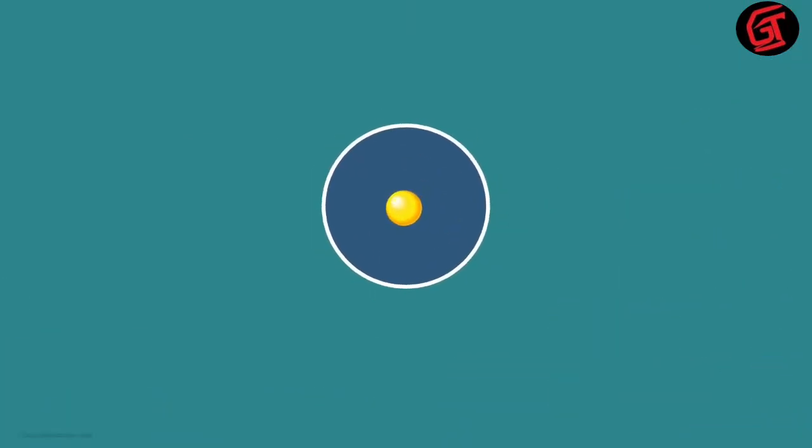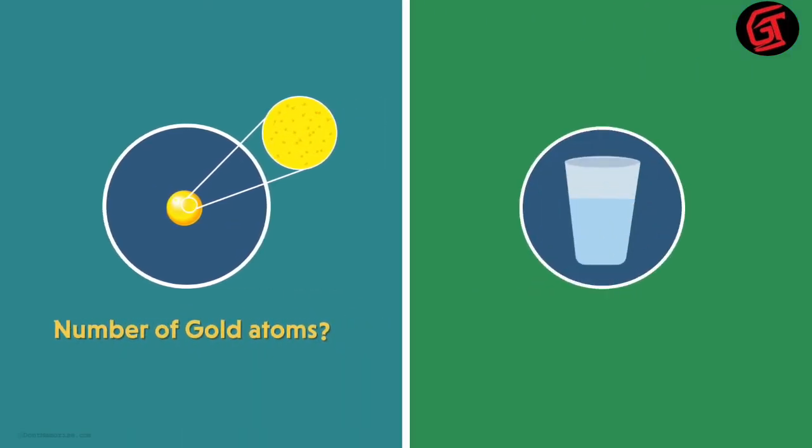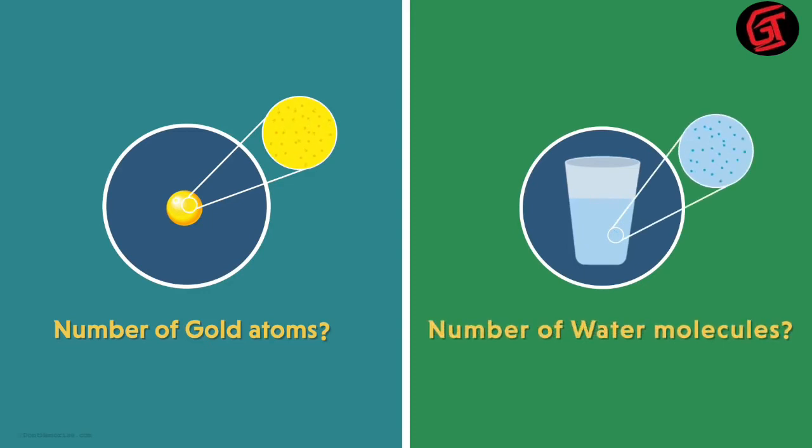Looking at this pure gold, can you tell me how many gold atoms are present in this? Or looking at this glass of water, can you tell me how many water molecules are present in it? You will probably say that it's practically impossible to calculate the number of atoms or molecules in these examples. But astonishingly, chemistry has an answer to this as well.